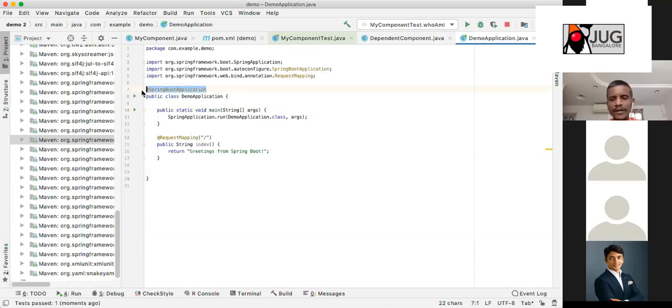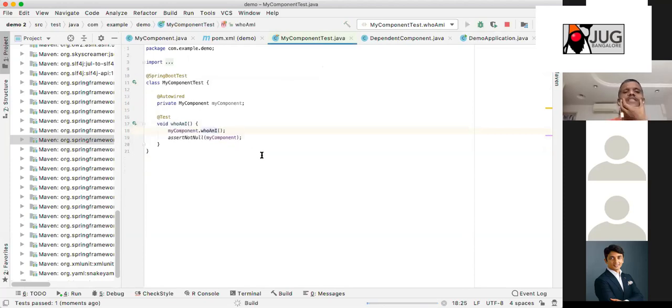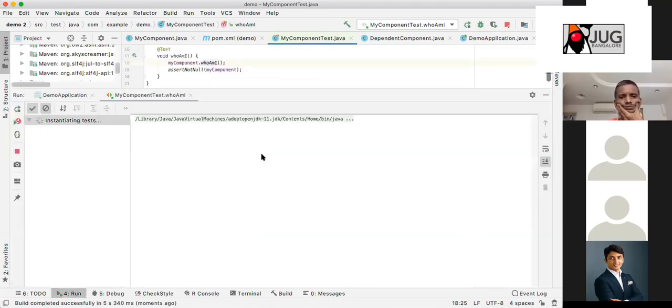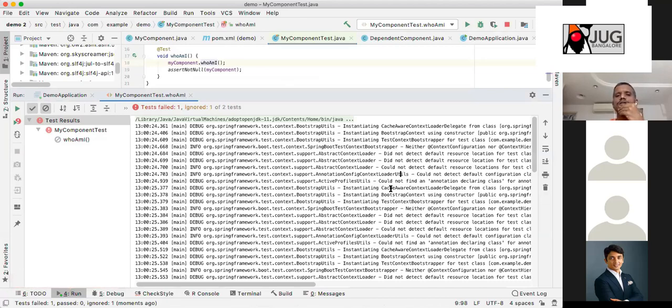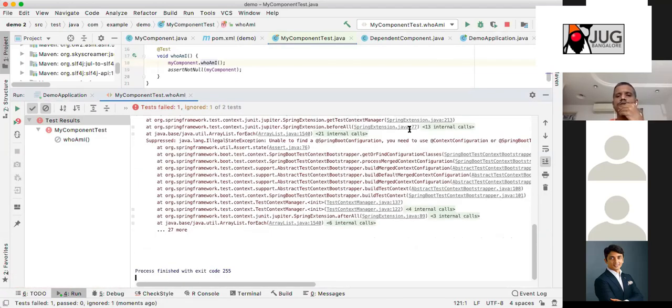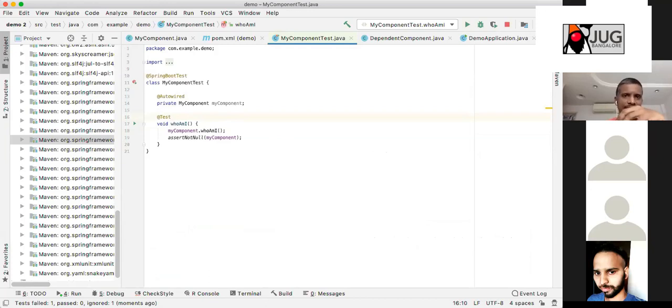Now this particular annotation that you put, you just remove this. Now you come here and start here. What is the difference that you see now? It cannot load the context. If you are coming from Spring, you know what the context is. Context is something that you make through your XML and all those things, where you do quite a bit of configuration. Instead, the magic is this.